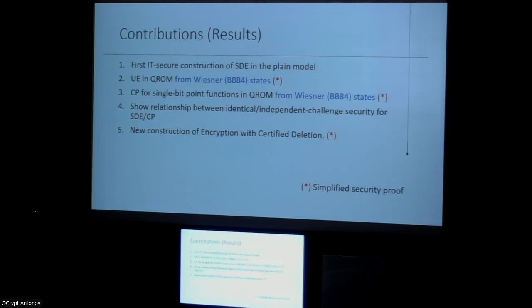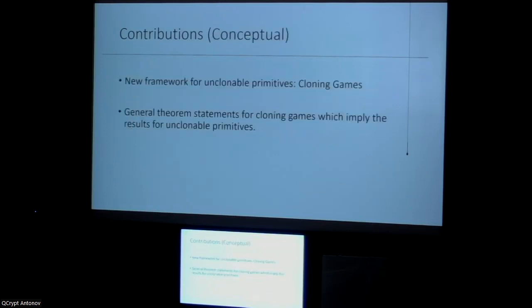And we show how different challenge distributions are related for a general class of primitives, including single decryptor encryption and copy protection. We also give a new construction for encryption with certified deletion. And a few of these results also provide an arguably simplified proof.